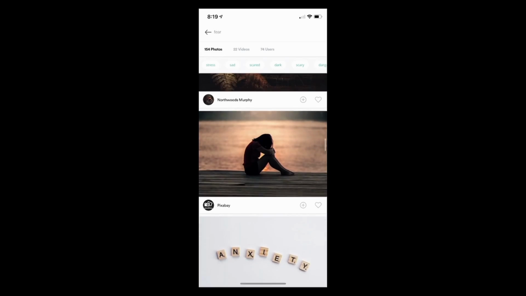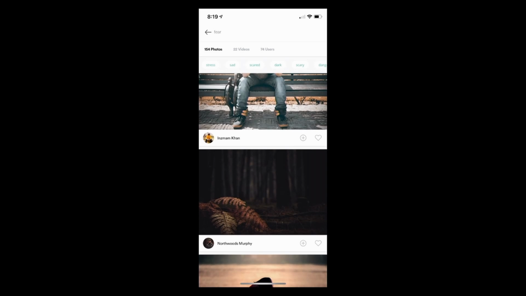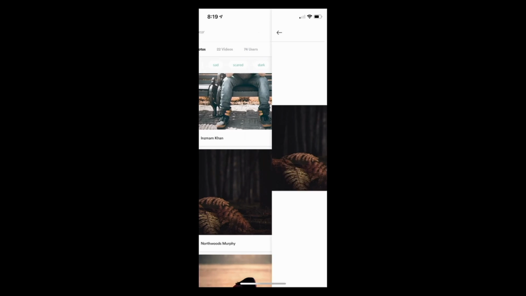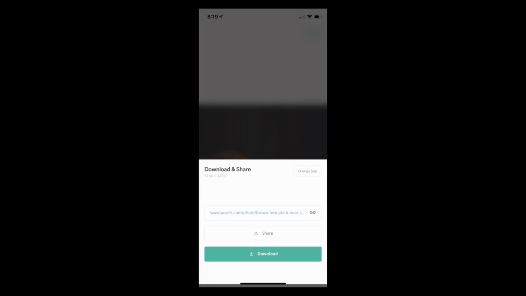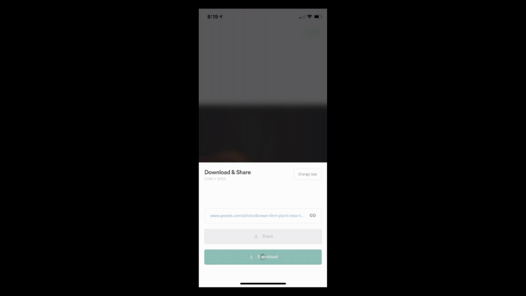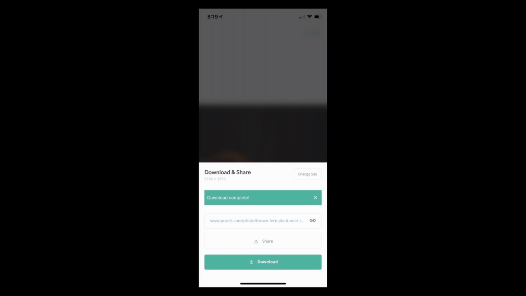So I'm going to go with this photo. It's nice and dark and it allows me to put a good text on top of it. This looks good. It's a good dark photo and allows me to put text on it. I like to be able to do some high contrast. So we'll go ahead and select this photo and download it. Okay, download complete.